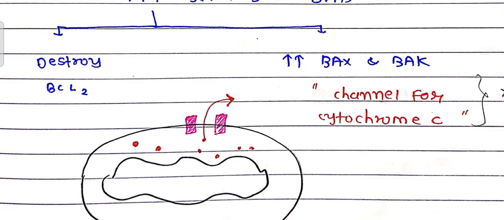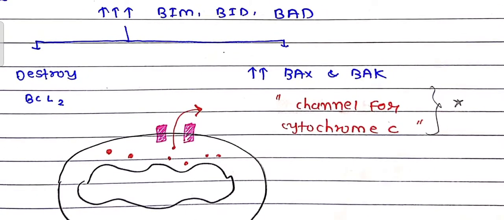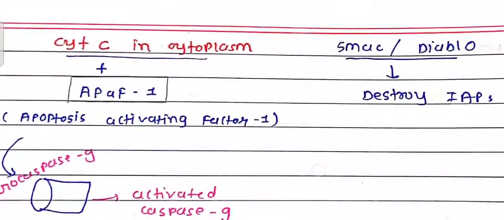So the cytochrome C leaks out of our mitochondria and into the cytoplasm. Cytochrome C is very important for the respiratory burst and other mechanisms like mitochondrial respiration. Okay friends, now cytochrome C.